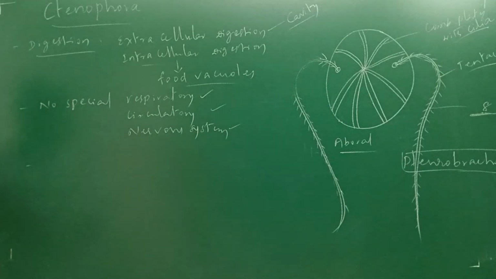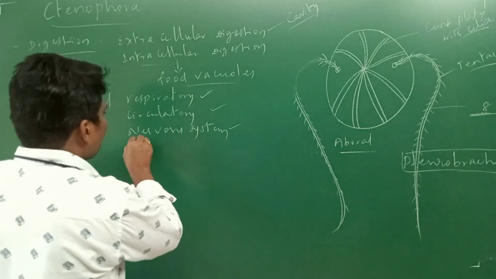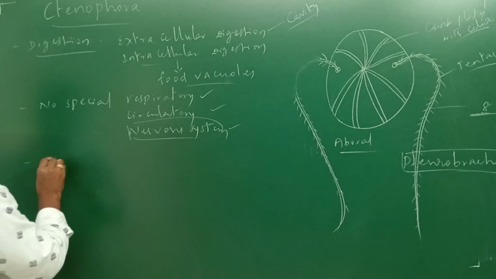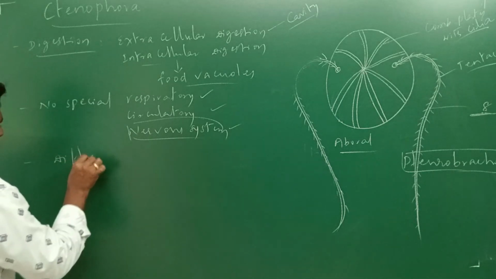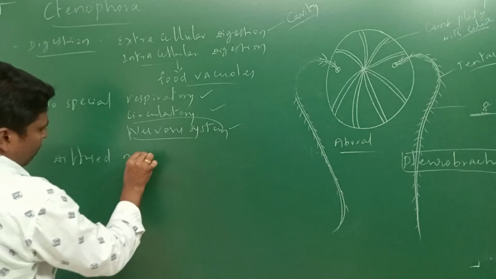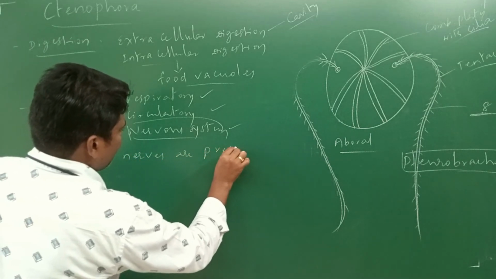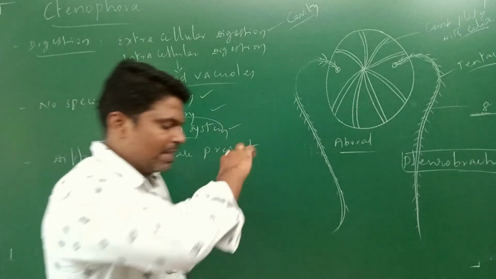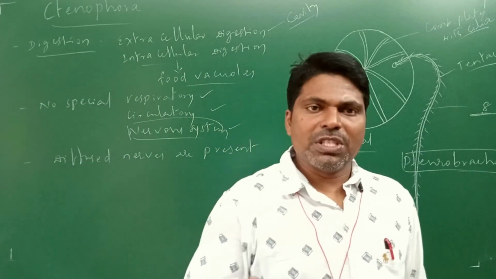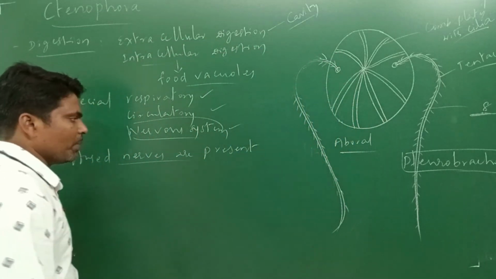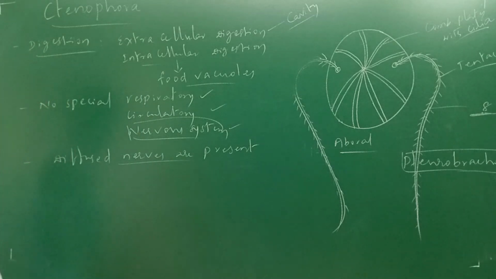Of course a nervous system is not there, but diffuse nerves are present. Just like Cnidaria, Coelenterata, which consist of a nerve net, these organisms also consist of diffuse nerves. Next, reproduction.